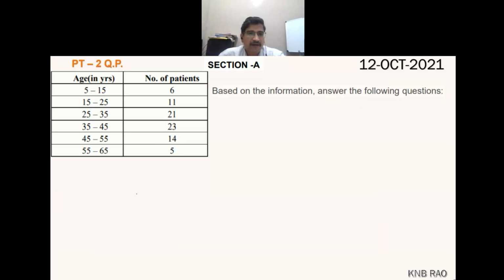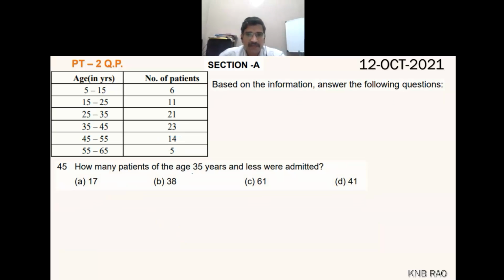Question number 45. How many patients of the age 35 years and below? See children, here is the mistake. This question is a little wrong, sir. It is not 35 years and below, it is below 35, less than 35 years. How many students of less than 35 years? 38.